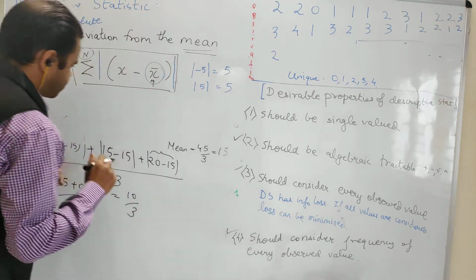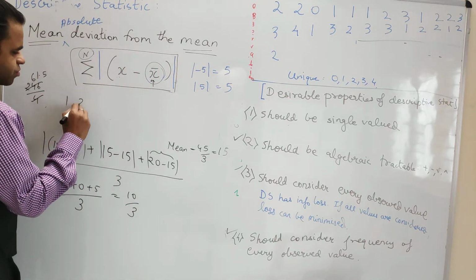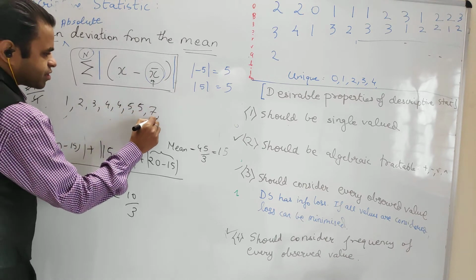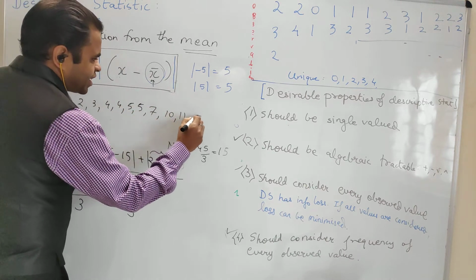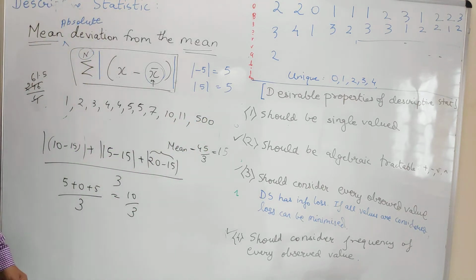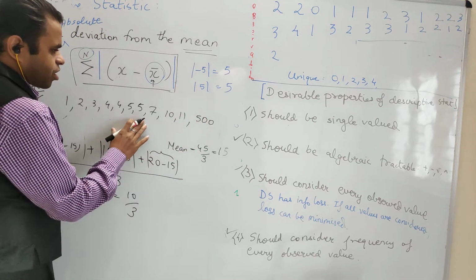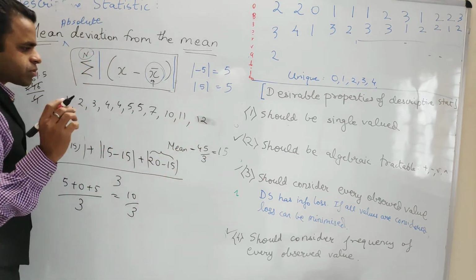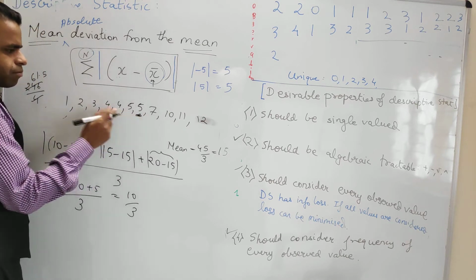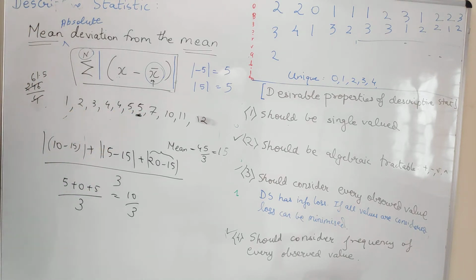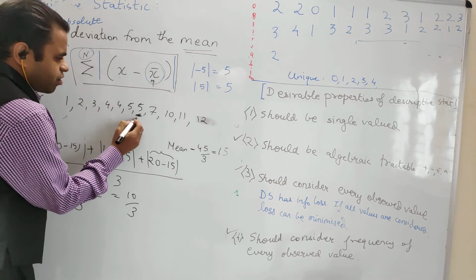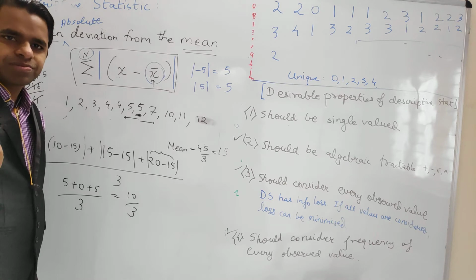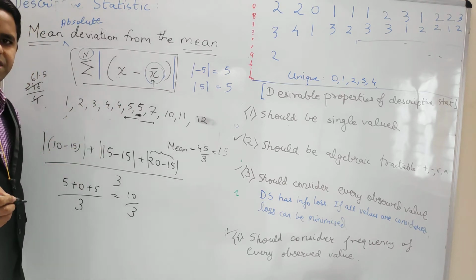See, let us talk about a simple example. Let us take some sorted values: 1, 2, 3, 4, 4, 5, 5, 7, 10, 11. And let's say this last value is 500. Okay, just for an account, right? Okay, let us take this even as 12. Let us begin with 12 only. So what happens? Roughly the mean will be 5, right? Roughly. So if you see, the values near to the mean do not contribute much to the variation, right? They are not contributing much to the variation.